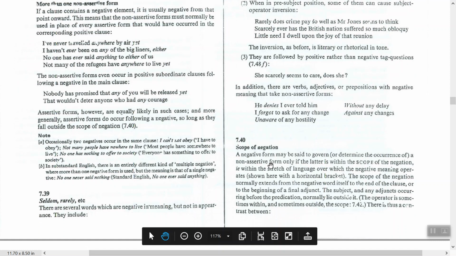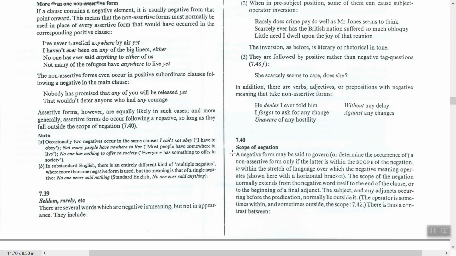Today we have scope of negation. Section 7.40. In the last lecture, we talked about negation, and about assertive and non-assertive forms. So today I'm going to talk about negative form and negation, scope of negation, and also focus of negation.